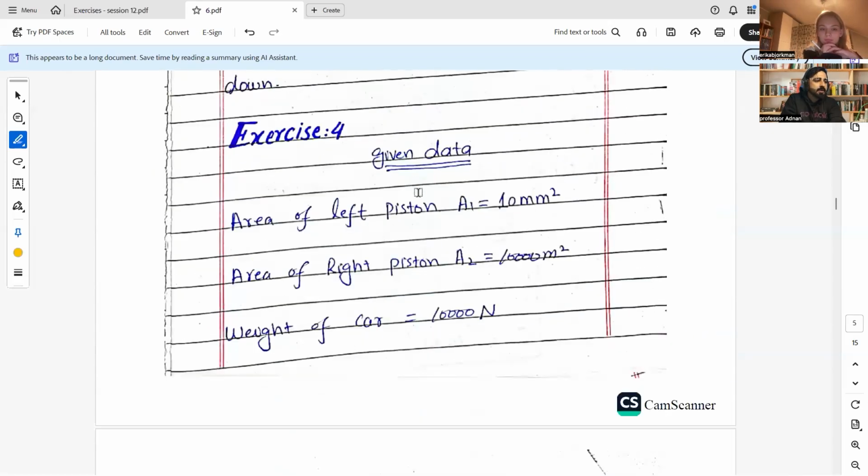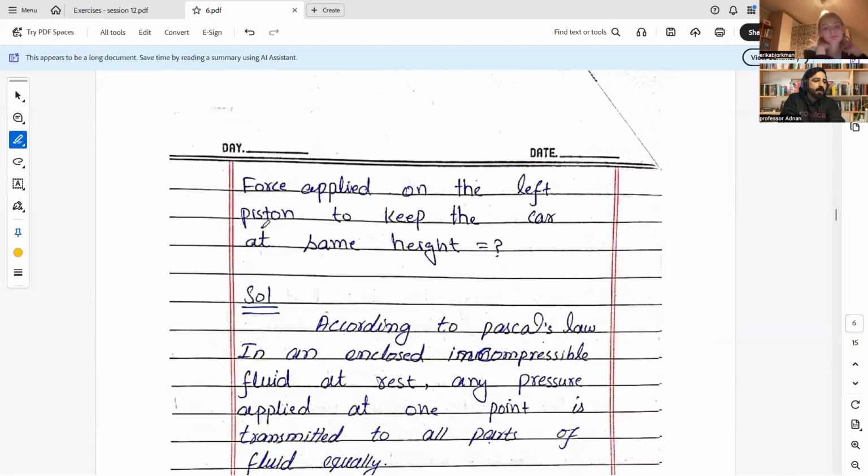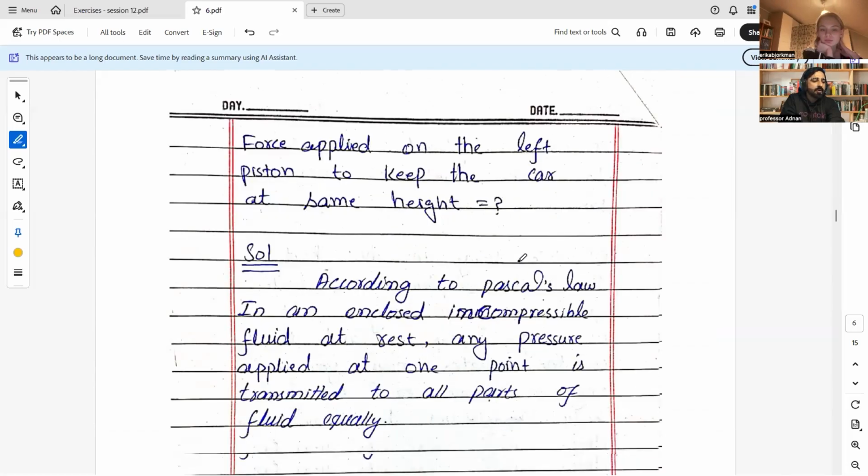Here you can see piston A having area 10 mm square, piston B, this bigger piston, 10,000 mm square, and the weight of the car is 10,000 Newton. The force applied on the left piston to keep the car at the same height we need to calculate.